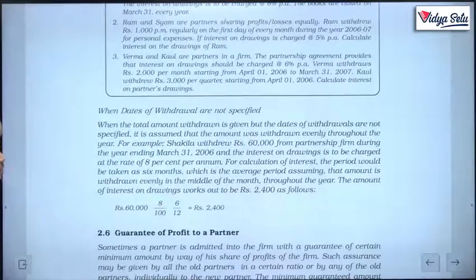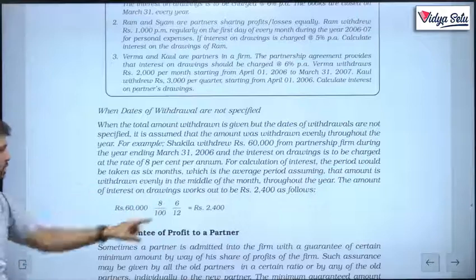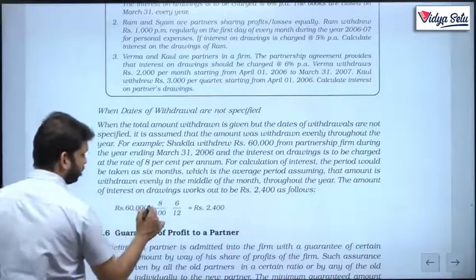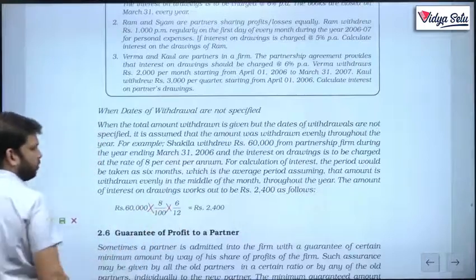When the total amount withdrawn is given but the dates of withdrawal are not specified, it is assumed that the amount was withdrawn evenly throughout the year. For example, Shakila withdraws 60,000 from the partnership during the year, and the interest on drawings is to be charged at the rate of 8% per annum. For calculation of interest, the period would be taken as 6 months, which is the average period, assuming the amount is withdrawn evenly in the middle of the year. The amount of interest will be 24. So do remember, when the dates of withdrawal are not given, we will always take 6 upon 12, no matter what.